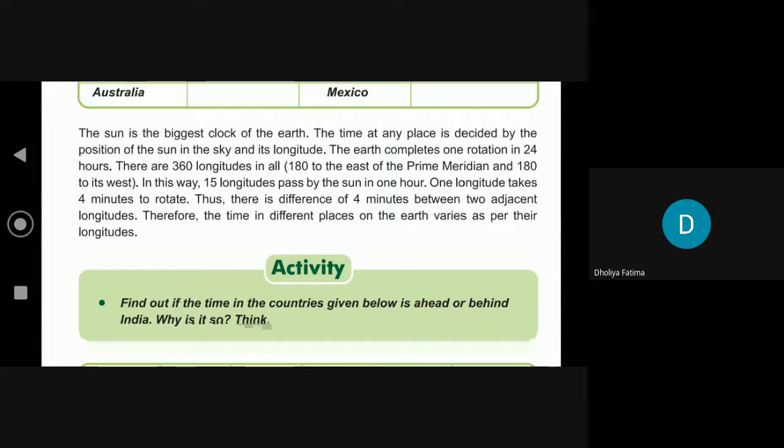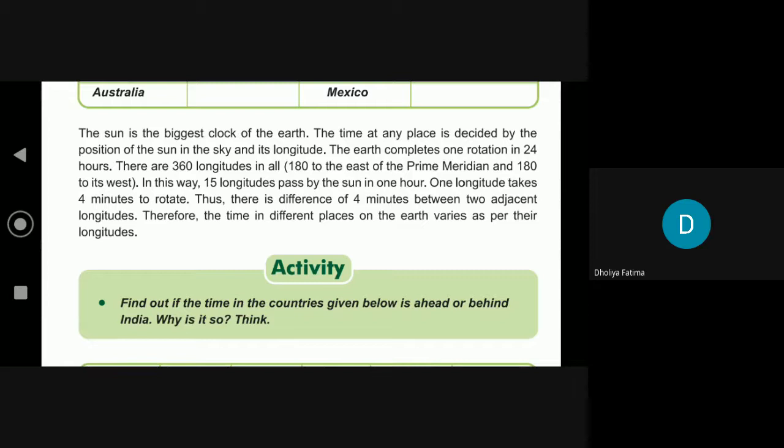In this way, 15 longitudes pass by the sun in 1 hour. One longitude takes 4 minutes to rotate.